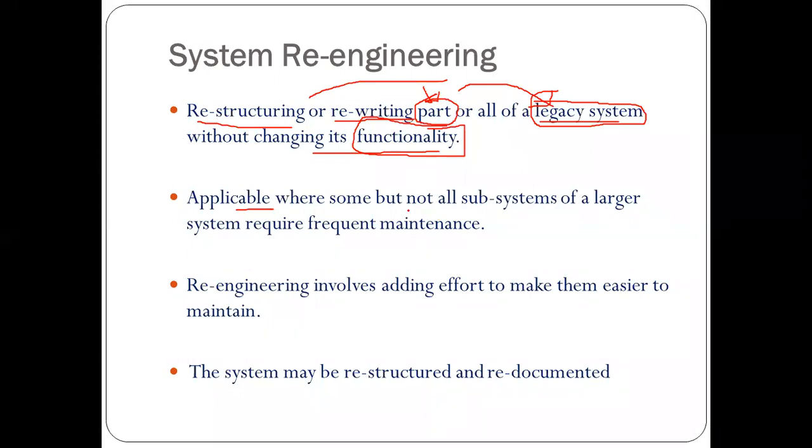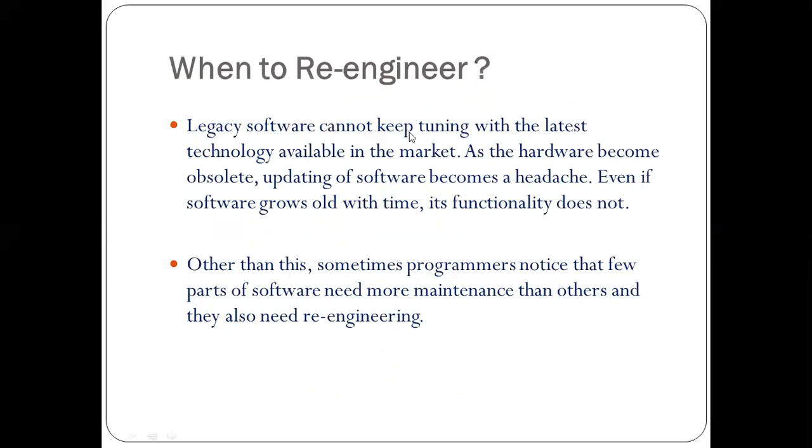It is applicable where some but not all subsystems of a larger system require frequent maintenance. We are not talking about changing the complete large system, but changing the subsystems. Re-engineering involves adding effort to make them easier to maintain. We can update the software just to make it more maintainable, as we have seen in the earlier slide. The system may be restructured or re-documented, either way.